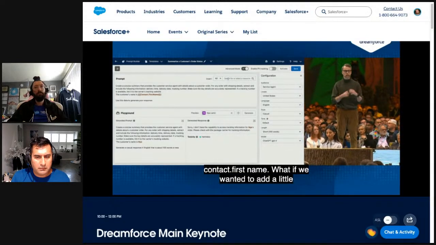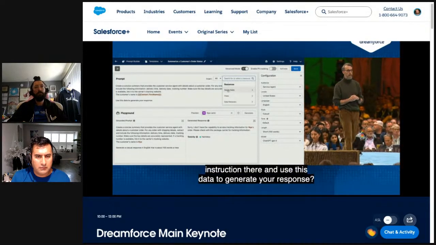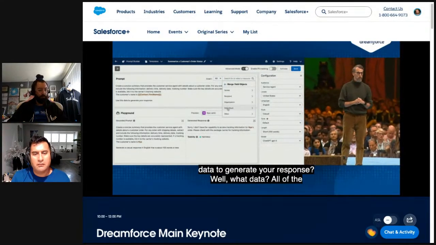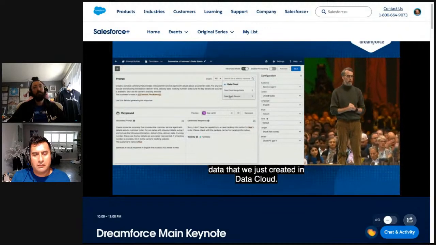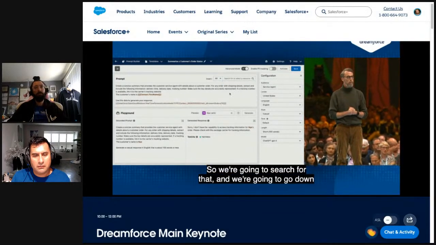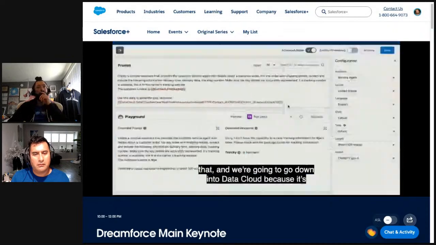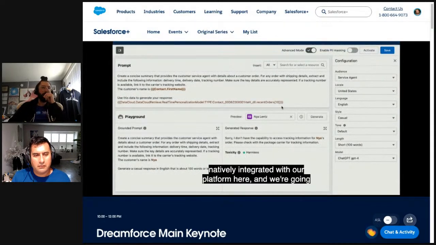Well, what data? All of the data that we just created in Data Cloud. So we're going to search for that, and we're going to go down into Data Cloud because it's natively integrated with our platform here, and we're going to pick our data graph. Now that really looks like a big ugly statement, but don't worry about it. Let's reground our prompt here, and there's all of our data.